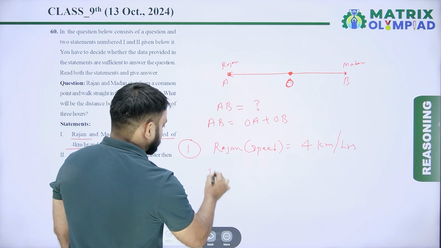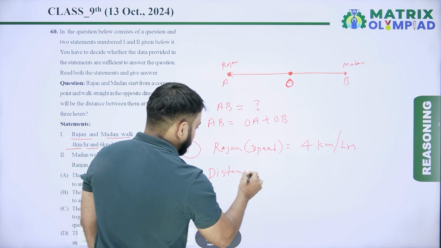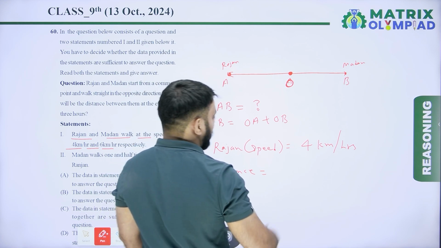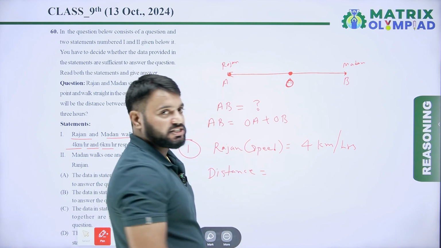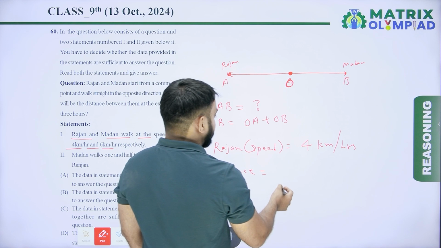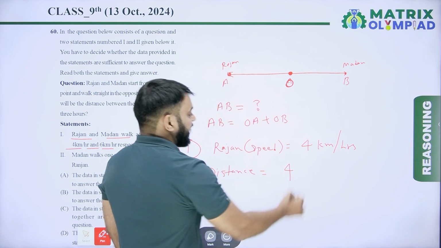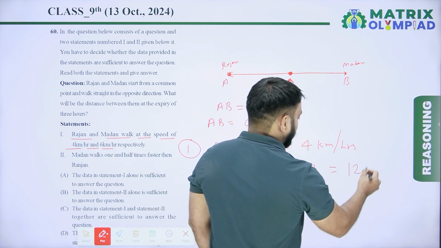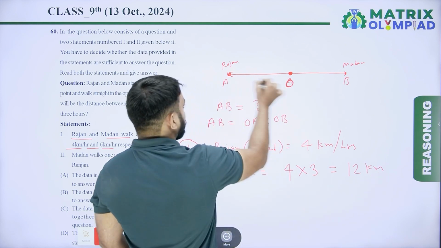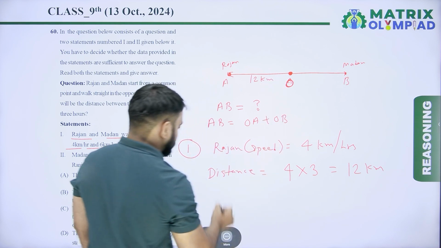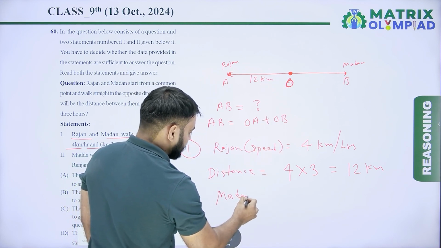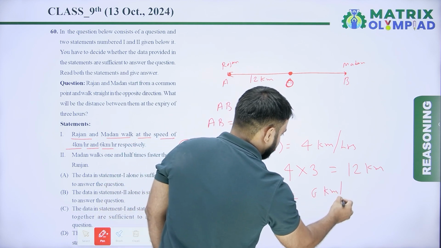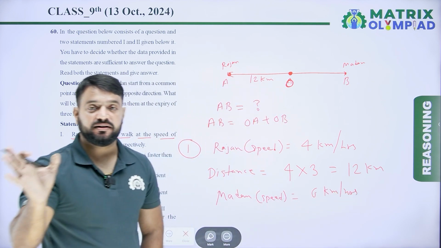So distance covered by Rajan after 3 hours. Distance is equal to speed into time. So speed is 4 km per hour into time 3 hours. So 4 into 3, it means 12 km. So Rajan covered 12 km. And Madan, speed of Madan is equal to 6 km per hour.